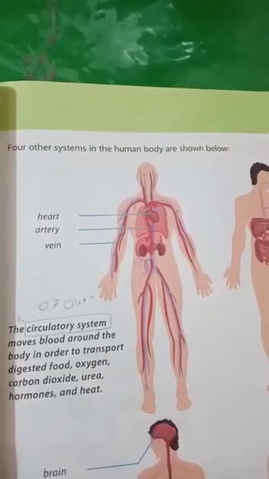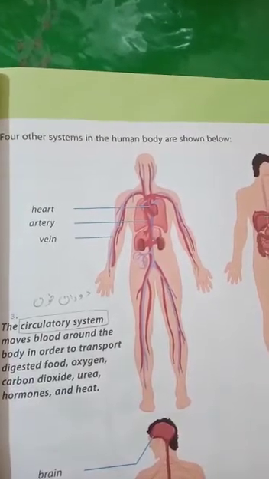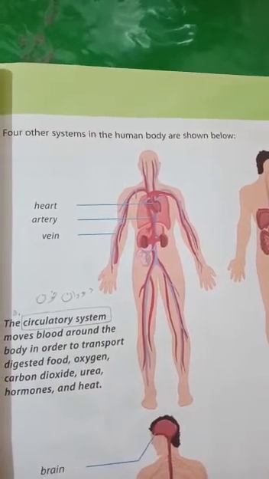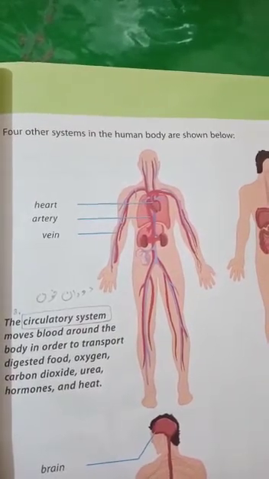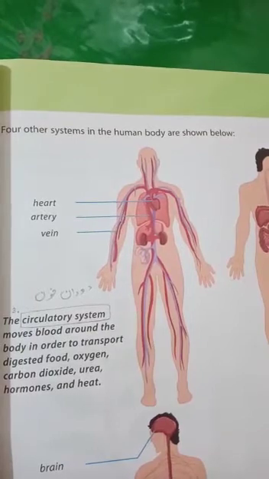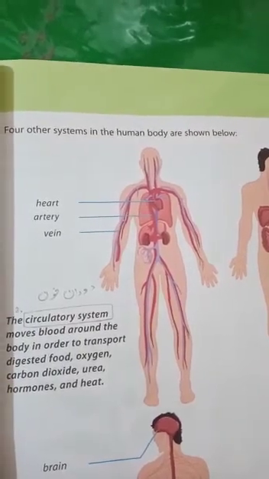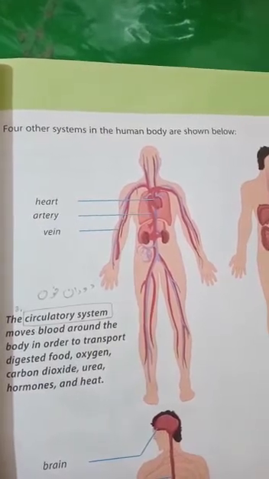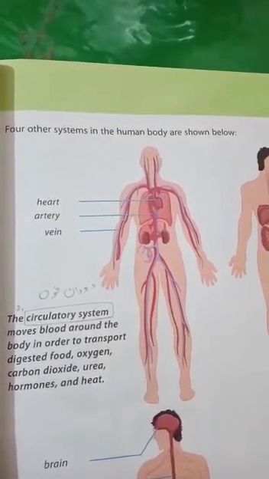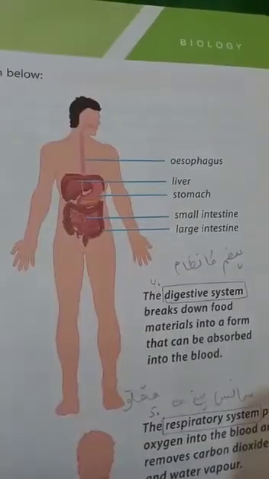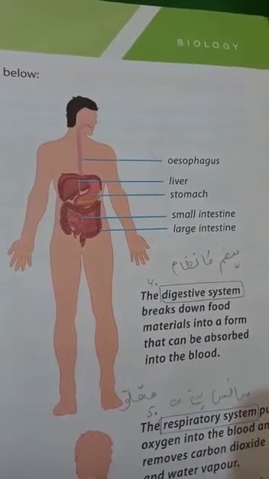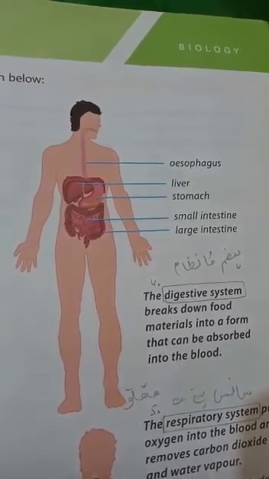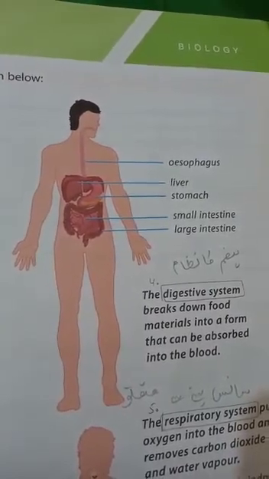In the circulatory system, you can see in the diagram that there are many capillaries, veins and arteries. The definition of circulatory system is: the circulatory system moves blood around the body in order to transport digested food, oxygen, carbon dioxide, urea, hormones and heat. Next is the digestive system. The digestive system breaks down food materials into a form that can be absorbed into the blood.